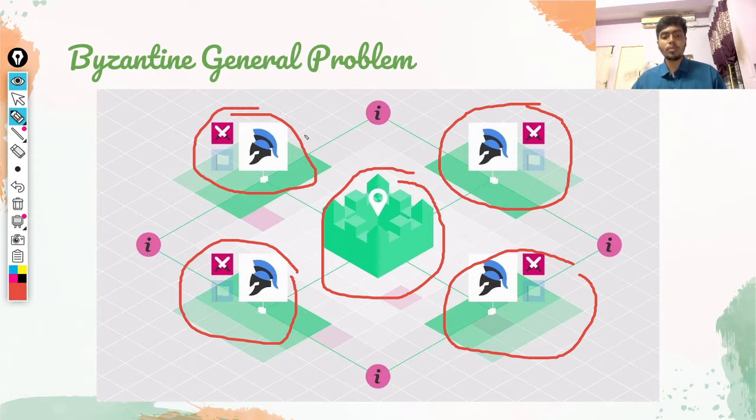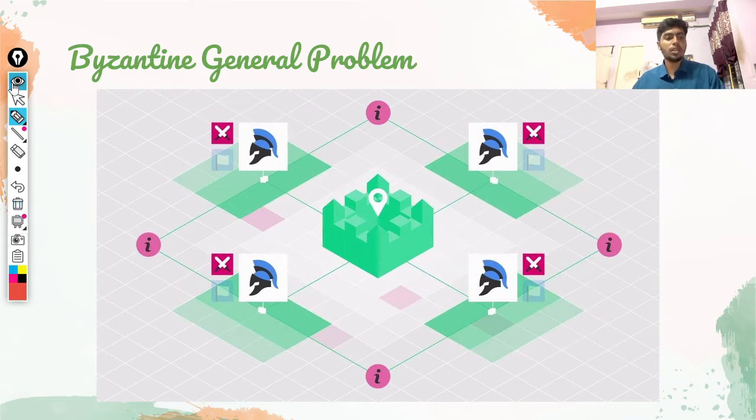How this problem is used in blockchain, we're going to learn from this real life application. There are four generals, and there will be a lead general who gives commands to the other generals, and this is the castle which is going to be attacked by these generals. How things work will be explained in the future slides.